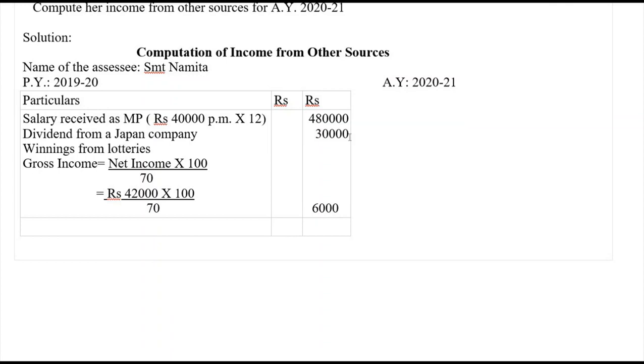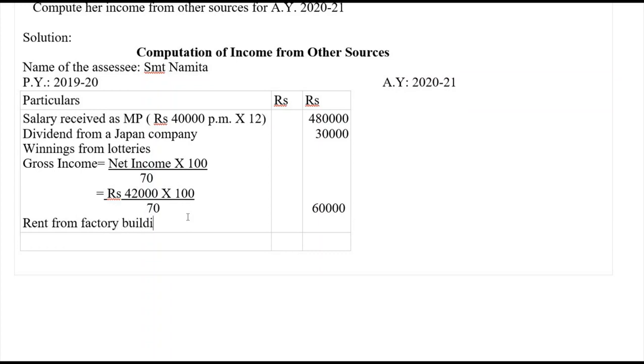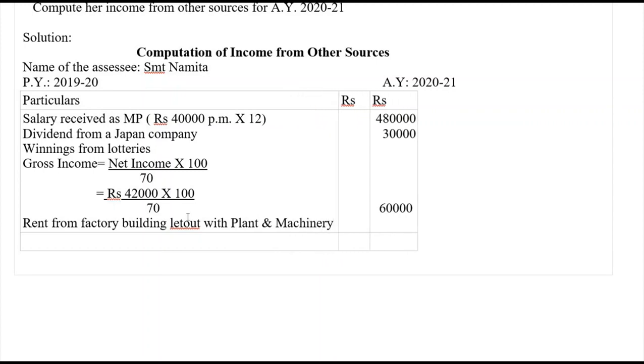So 60,000. Then the next one here, factory rent from factory building let out with plant and machinery. So rent received here is directly given in the problem as rupees 60,000.